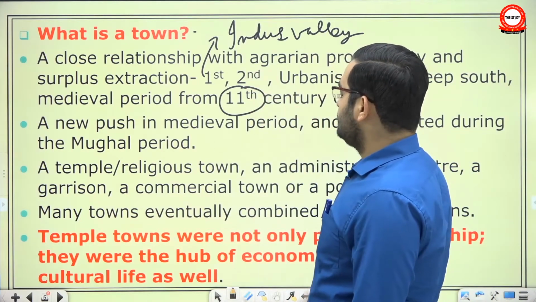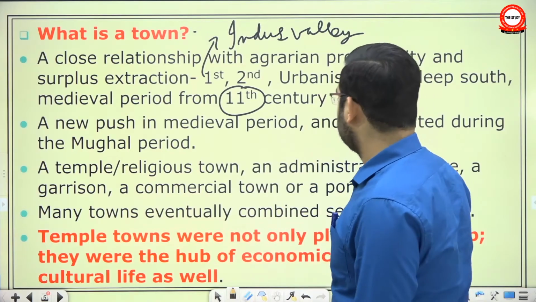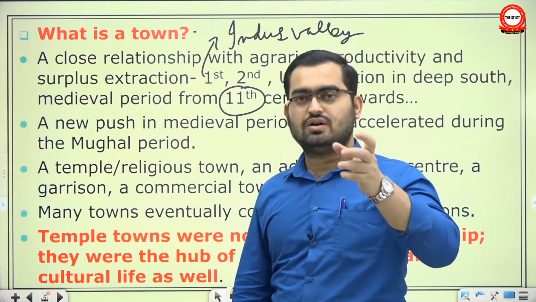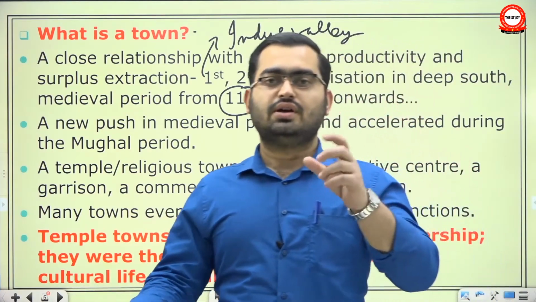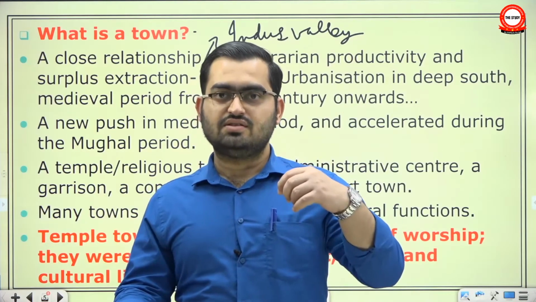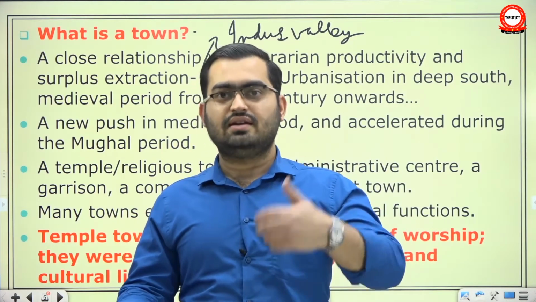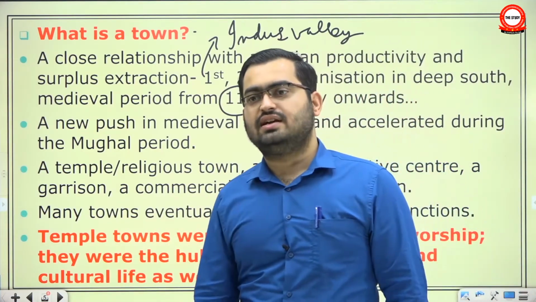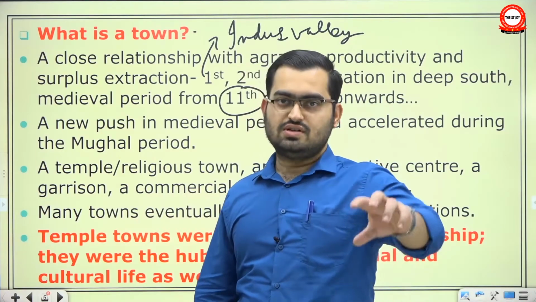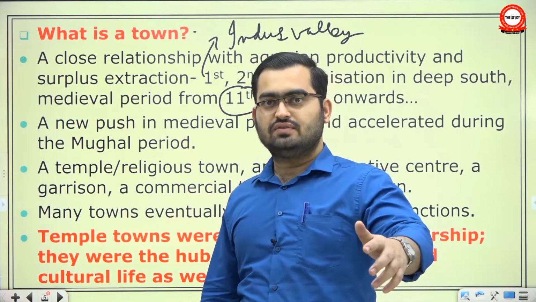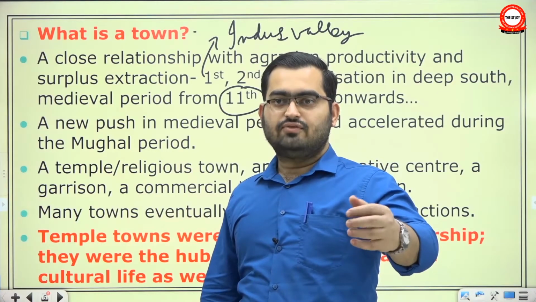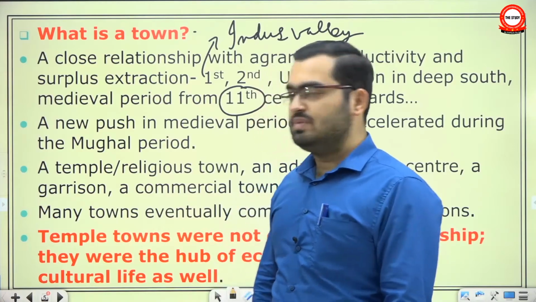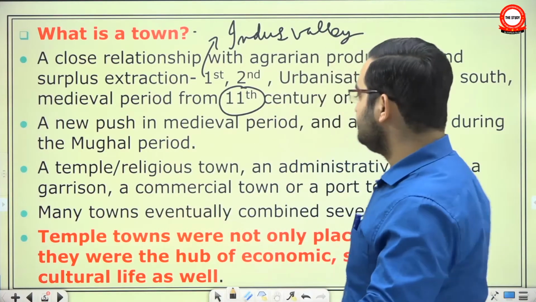And there are actually many sorts of towns: a temple town or a religious town, an administrative center, a garrison. If you recall, we talked about the garrison towns, that how the Delhi Sultans could only control garrison towns during the first part of the 13th century. It is only later that they started internal and external consolidation. So a garrison is a fortified city or a citadel where soldiers are stationed. Now soldiers have certain needs. They need certain goods and services. Those they will get from trade. So gradually a garrison town becomes a proper town where non-soldiers also live.